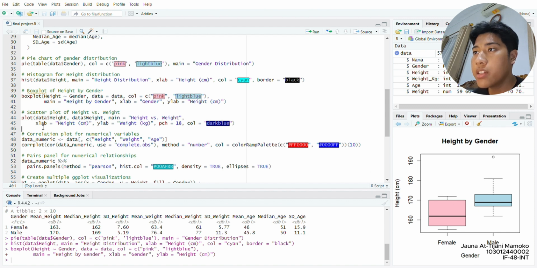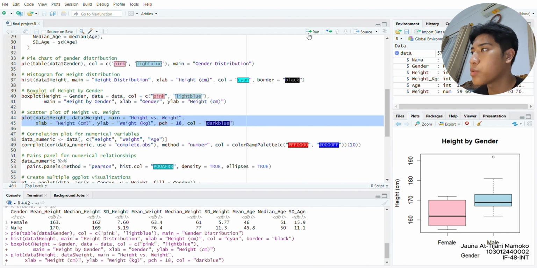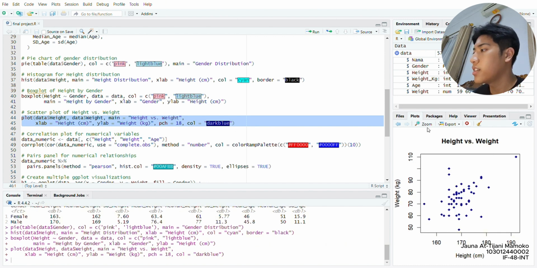So I made a scatter plot about height versus weight. I think I'll explain this pretty clearly. By observing the clustering points right here, we can infer that there's a positive correlation.